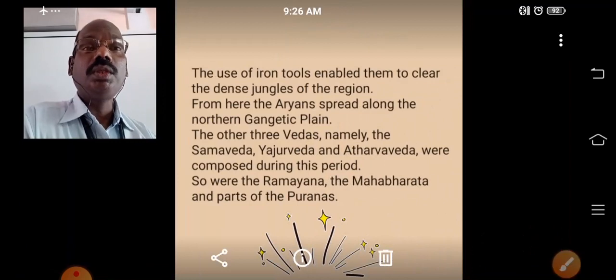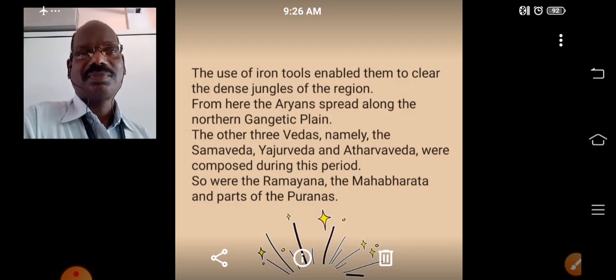Then, due to the use of iron tools, they were enabled to clear more forest. They cleared the dense forest, the dense jungle of the region. From here the Aryans spread along the northern Gangetic plain.